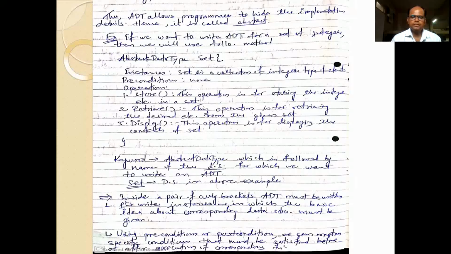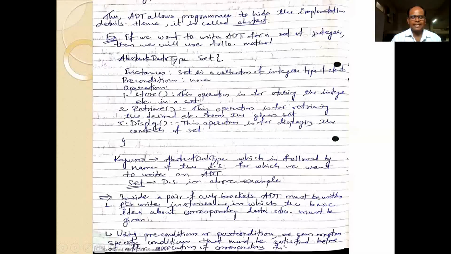So friends, henceforth, if you understood the concept of ADT, then in the remaining units, in each and every unit, you will be asked questions like write ADT for linked list, for queue, for stack, etc., or for array. So this is a very important concept from the exam point of view. Okay, so let us see the example of ADT for integer. So this is the way of writing the ADT for the integer.